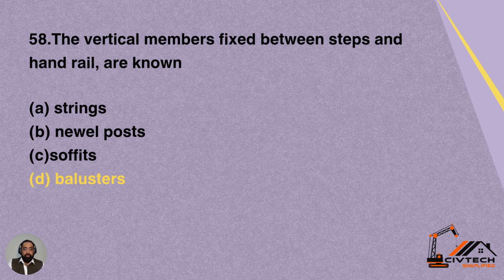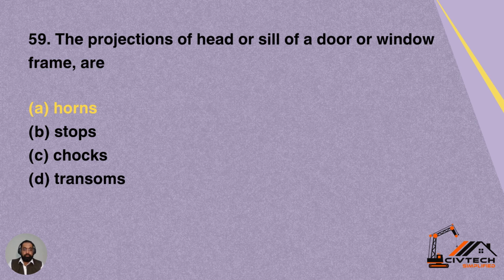Question 58. The vertical member fixed between steps and the hand railing is known as. The vertical member fixed between the step top, like the marble top in the steps, and the handrail, the longitudinal member. That is called: A, string, B, newel post, C, soffits, D, balusters. So those members are called balusters. Option D is correct for this question.